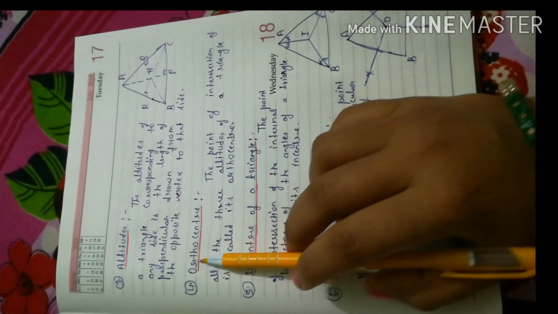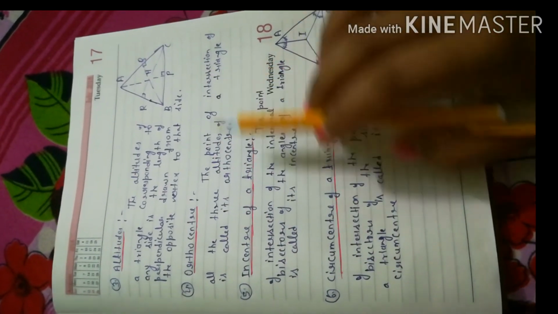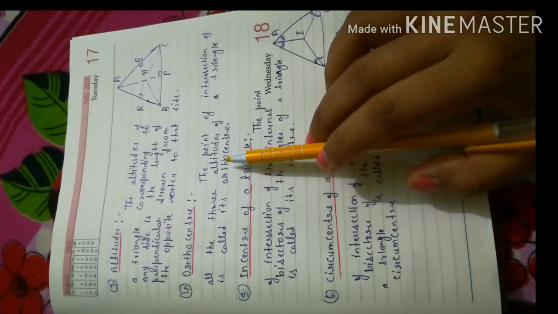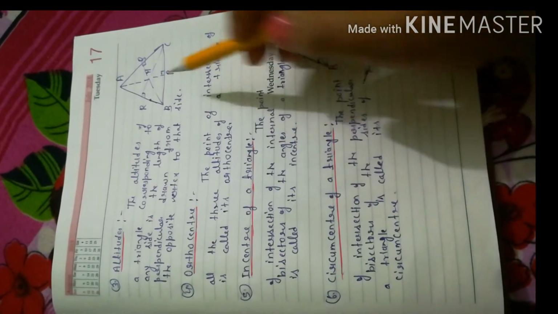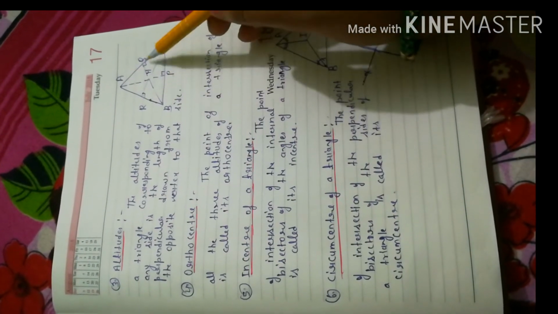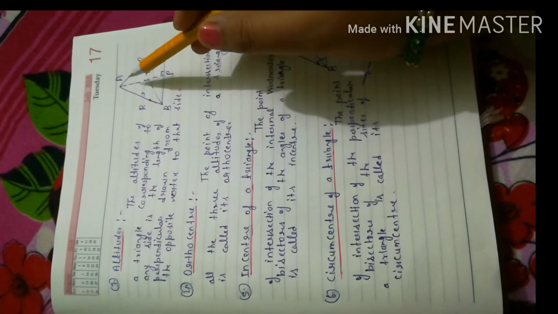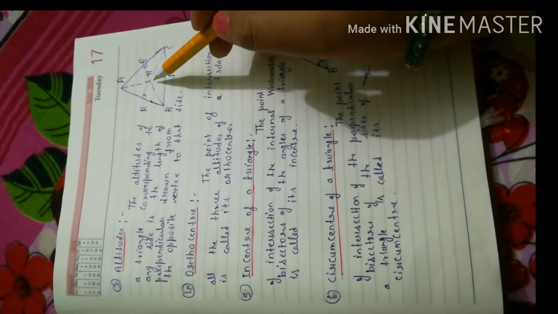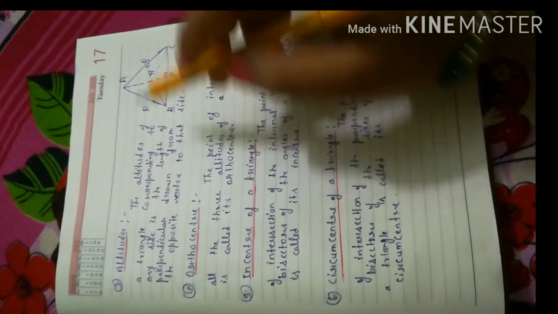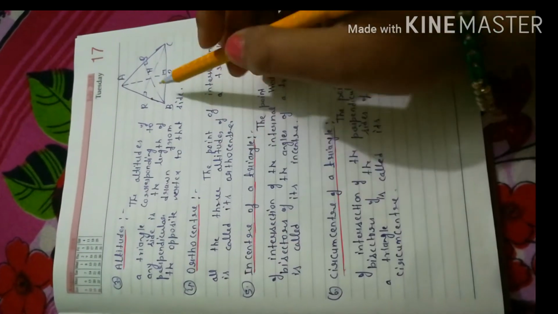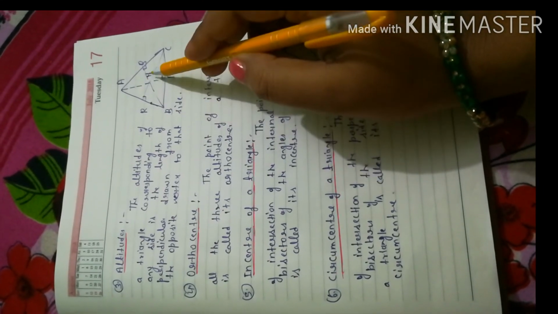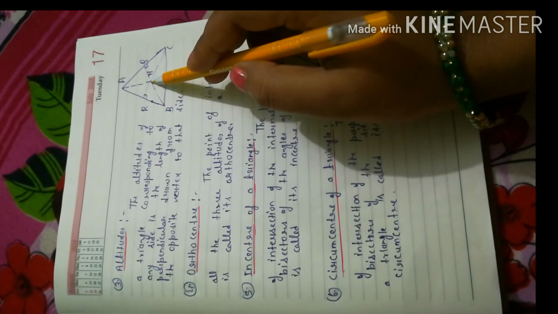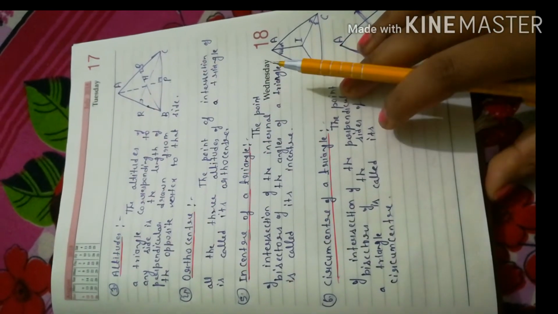Now our next term is orthocenter. The point of intersection of all three altitudes of a triangle is called the orthocenter. Here you can see AP, BQ and CR are three altitudes, and their point of intersection is called the orthocenter. If we name the point of intersection of all three altitudes H, then H will be the orthocenter.